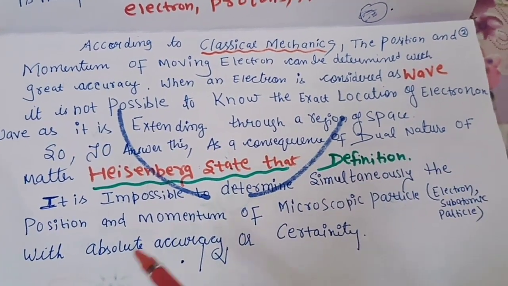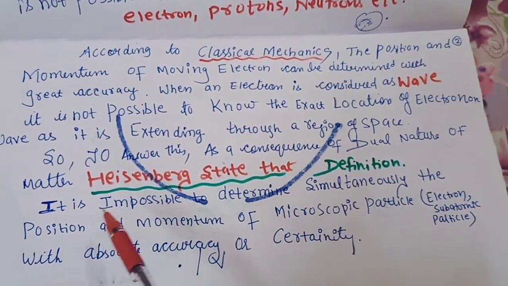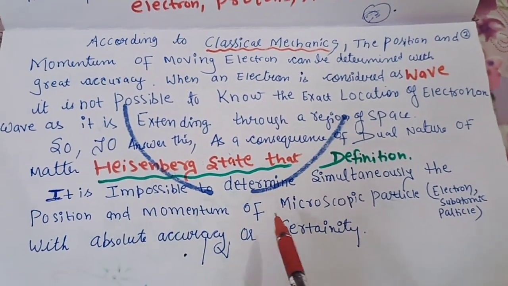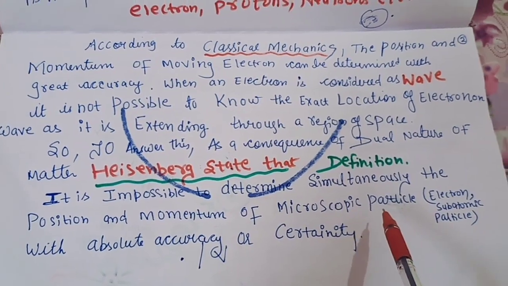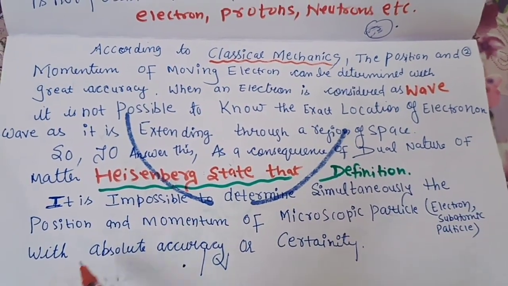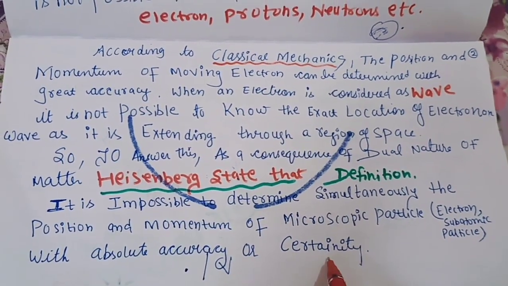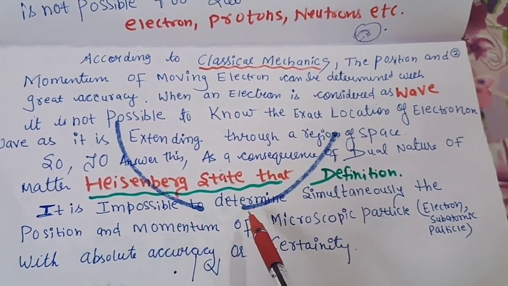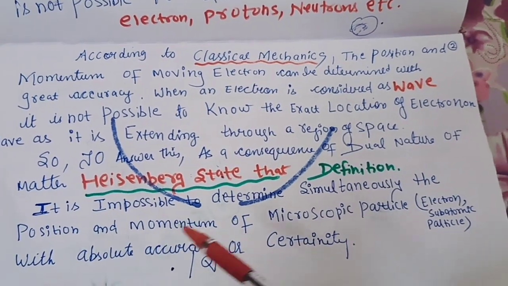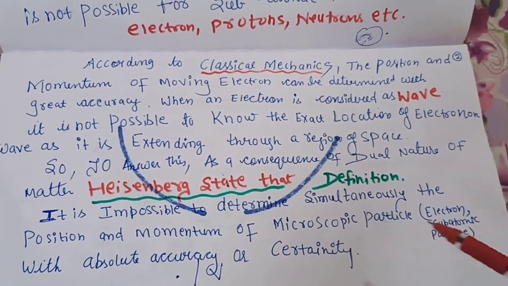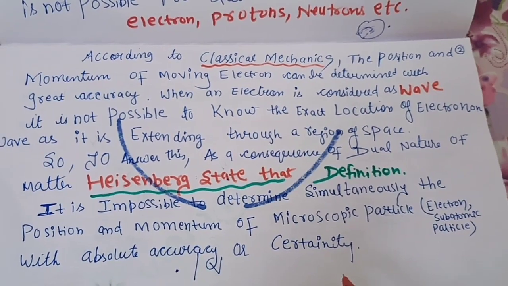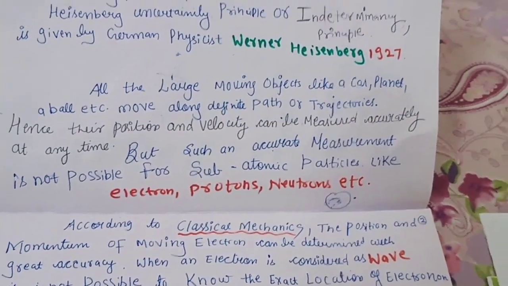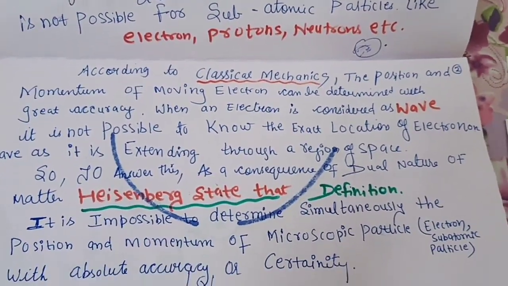this principle was given. Heisenberg stated that it is impossible to determine simultaneously the position and the momentum of a microscopic particle like electron, proton, etc. with absolute accuracy or certainty. In exam, if it is coming for 1 mark, this is sufficient: it is impossible to determine simultaneously the position and the momentum of a microscopic particle with absolute accuracy or certainty. But if it comes for 5 marks, you can cover all the points from the introduction and this definition.